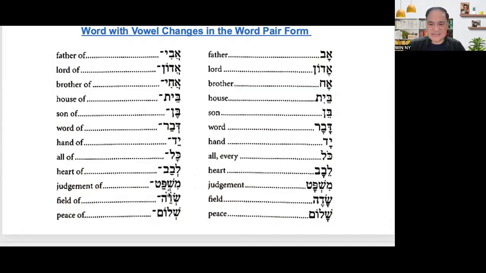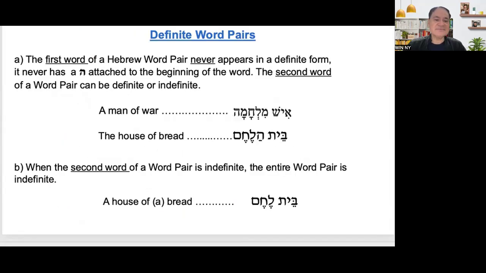So again, only some change. And then sadeh, field, and then sedeh, field of. And then shalom, peace of mind. Okay, shalom.